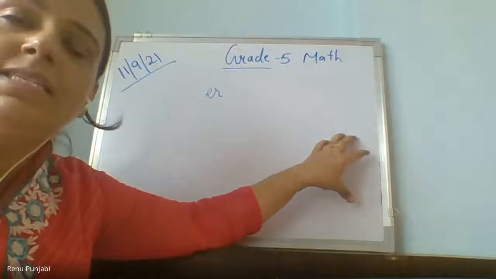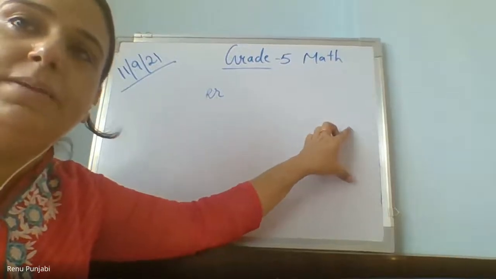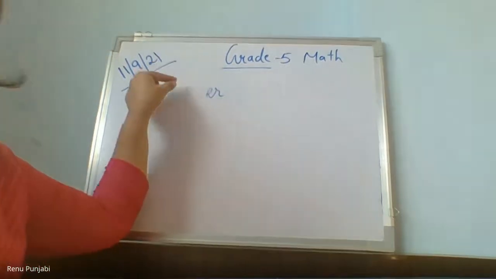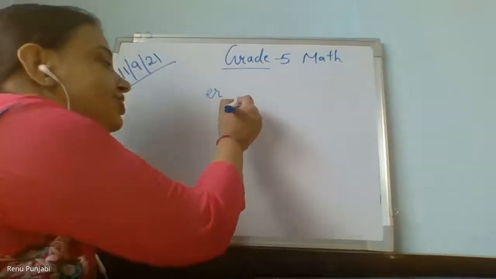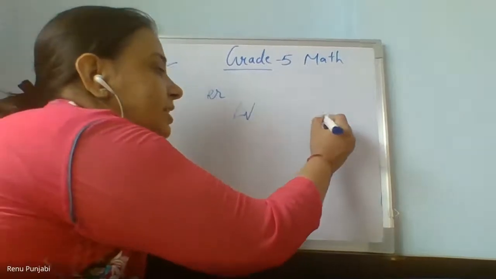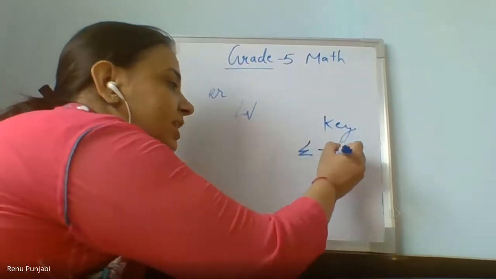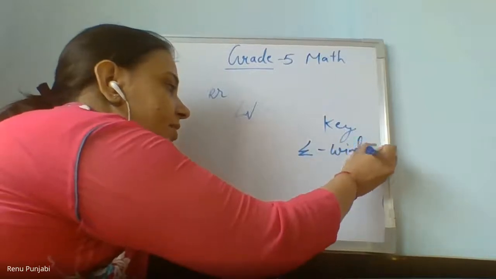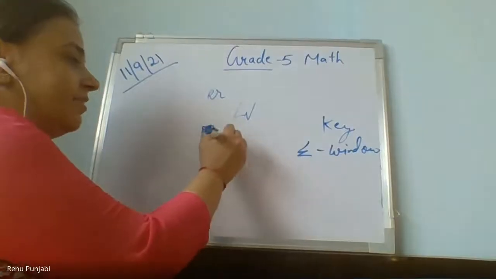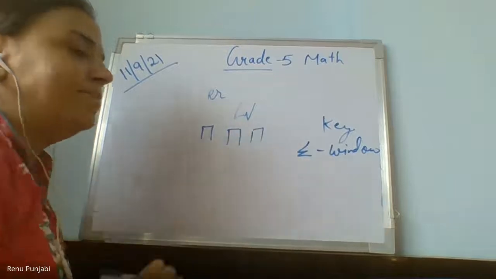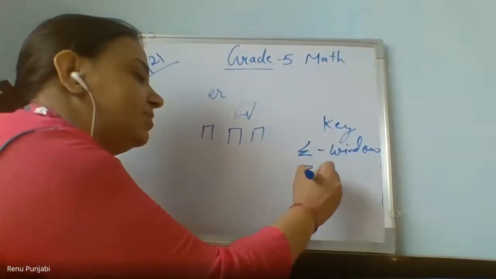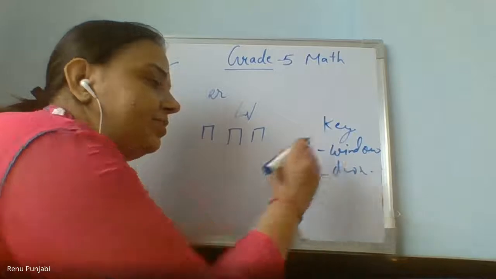At the last there is a key available in the map saying this thing is indicating this thing. If this picture is in the map, at the last in the key it is given that this picture means window. And if this is drawn on the map, the key says this means door.